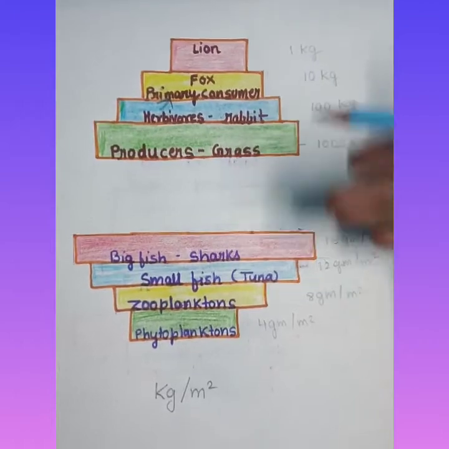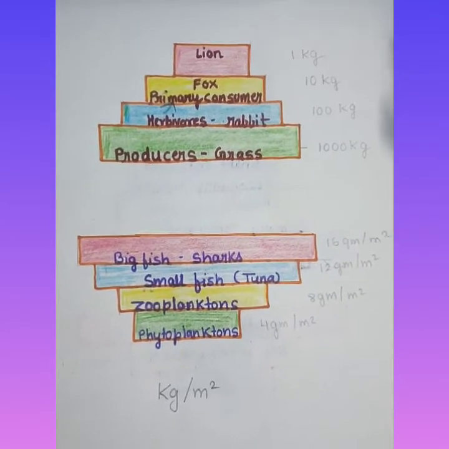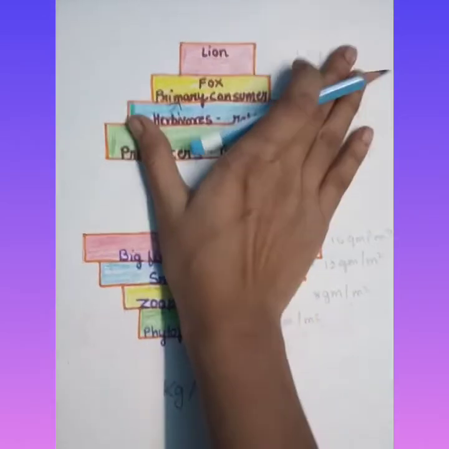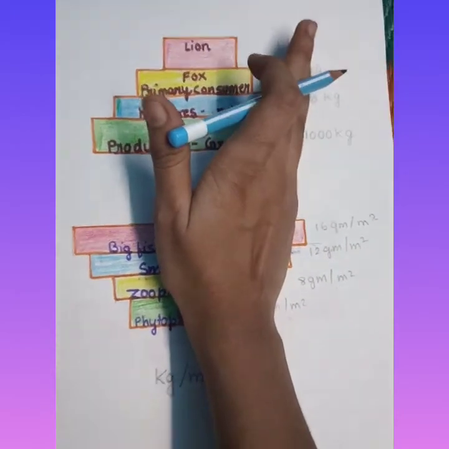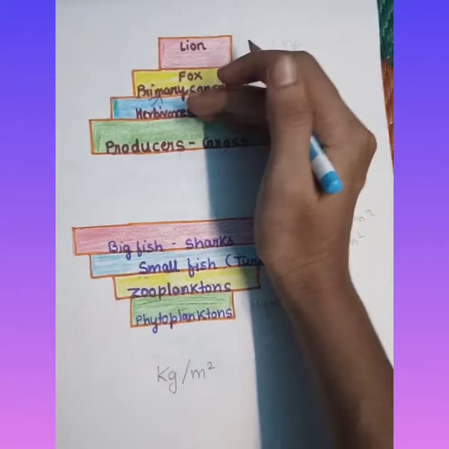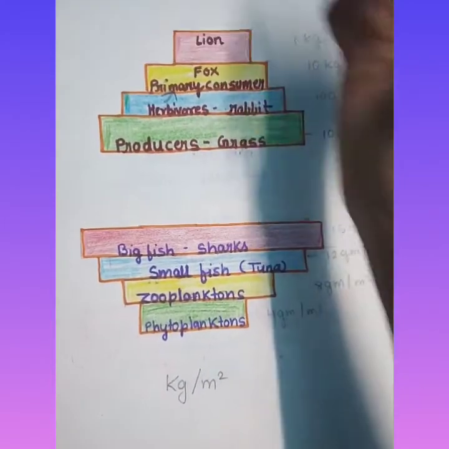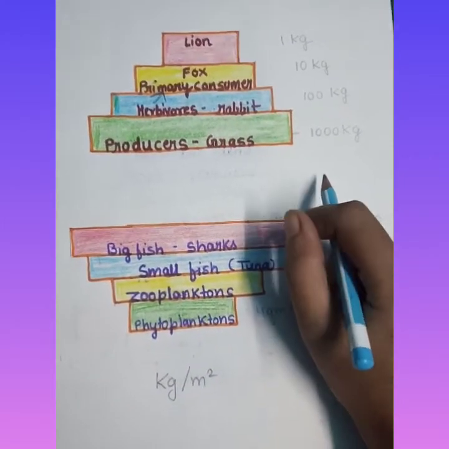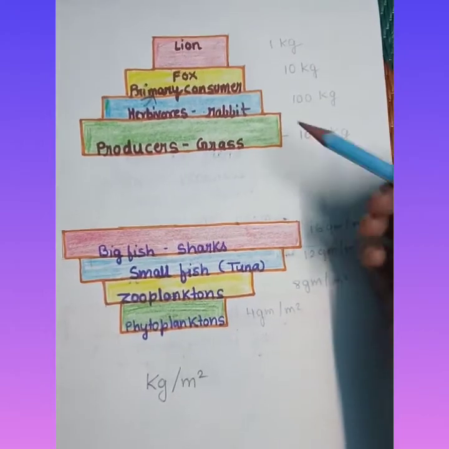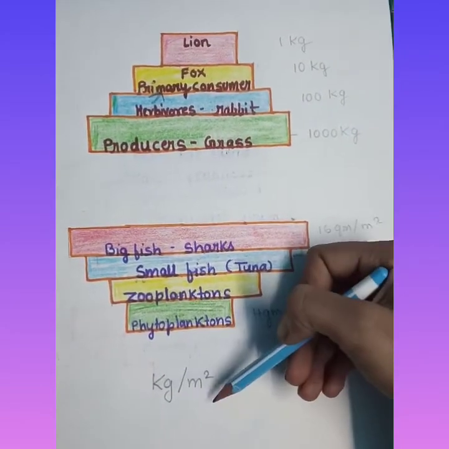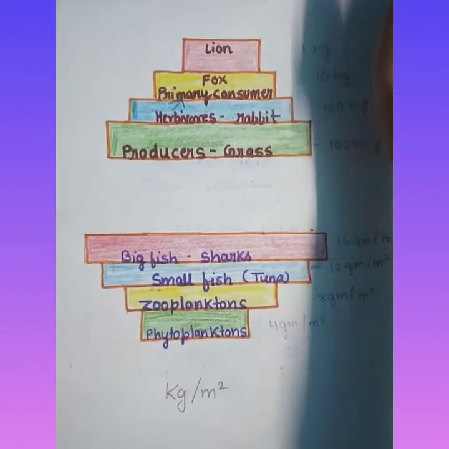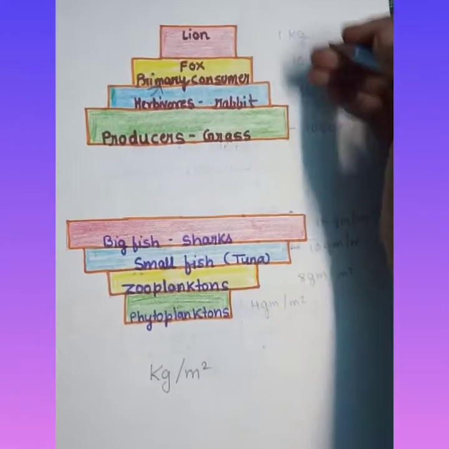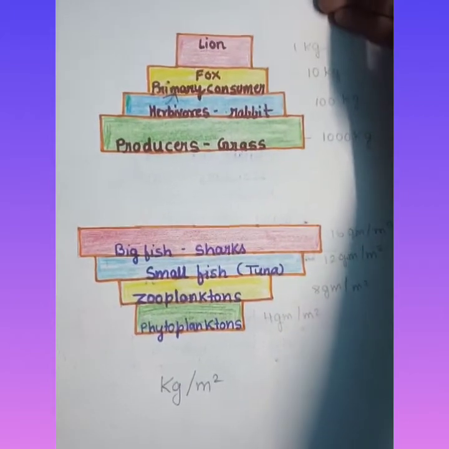We are just supposing that, okay children. So we are taking these organisms on the basis of their weight. So this decreases from producer to the top carnivores, okay. These are measured in kg per meter square. So this is upright. As it is going towards the apex, their weight, their mass is decreasing.